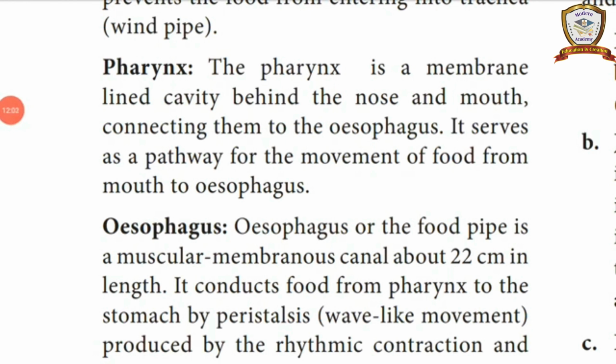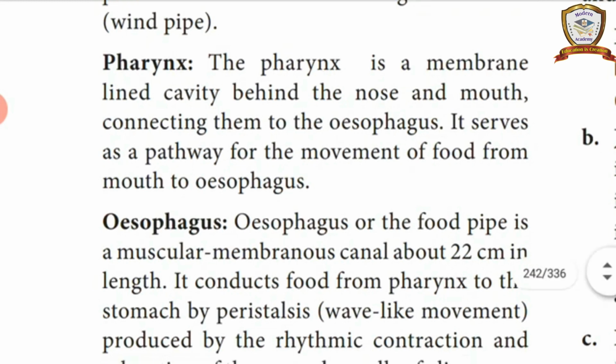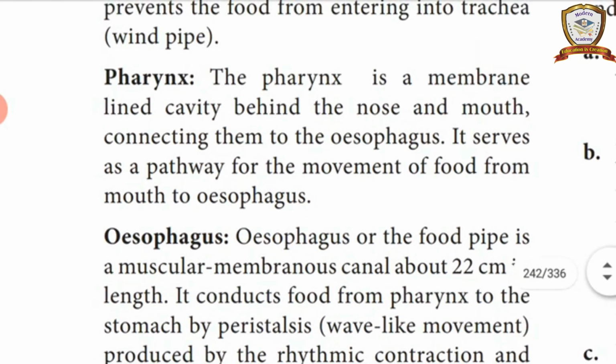Okay, the next one, pharynx. The pharynx is a membrane-lined cavity behind the nose and mouth, connecting them to the esophagus. So this meeting point or connecting point is called the pharynx. It passes the food from the mouth to the esophagus.